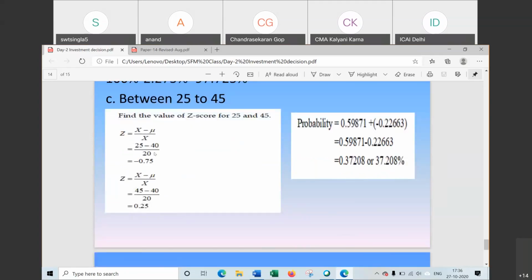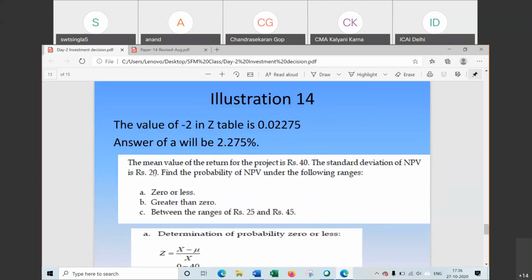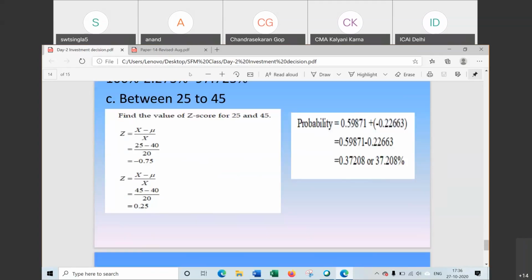For 25, we will use the same Z score formula. We will take x as 25, mu is the mean, and this one is the standard deviation. By mistake I have written x here. This one is the standard deviation, that is 20. It is given in the question. 20 is the standard deviation of NPV. So for this one, 25 minus 40 divided by 20. Now this value is minus 0.75. For 45 it will be 0.25. For 25 it is minus 0.75.